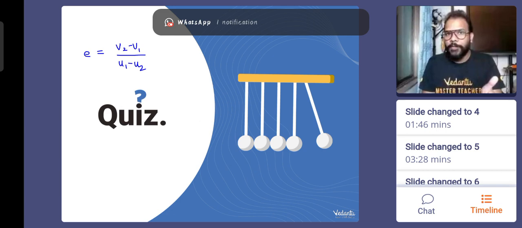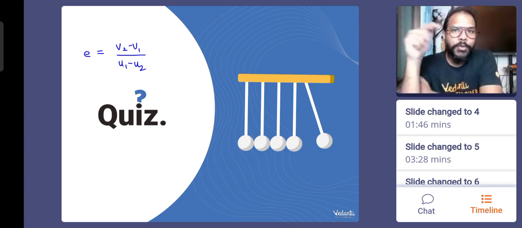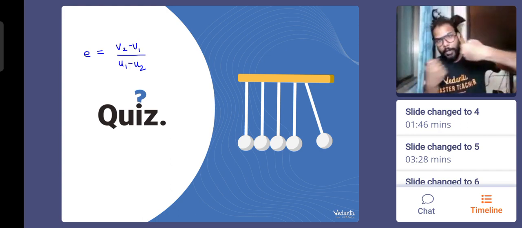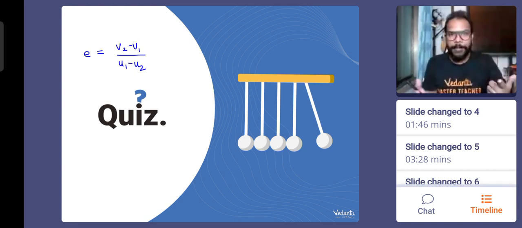So just before collision, the velocity of approach; just after collision, the velocity of separation. Why? Because if the bodies are accelerating, then the velocities V1, V2, U1, U2 might also be changing, which is happening in this case. U1 is continuously changing, V1 is continuously changing as the body goes up, it decreases. So only for the duration the bodies are under impact do you talk about this. It is not gravity which is creating the impulsive effect. It is the colliding force, the normal force acting between the two bodies. Because of that, the momentum transfer is happening, and that is not gravity.